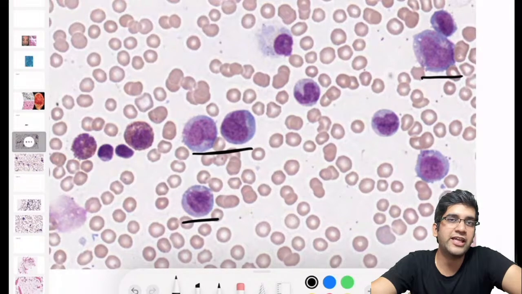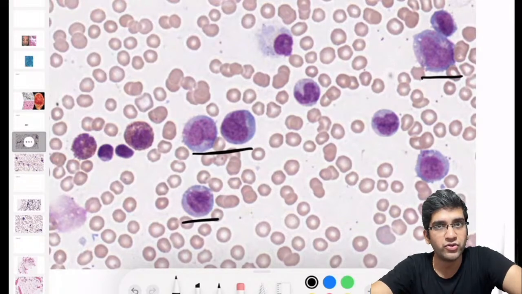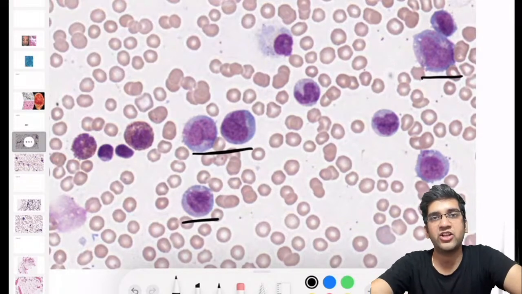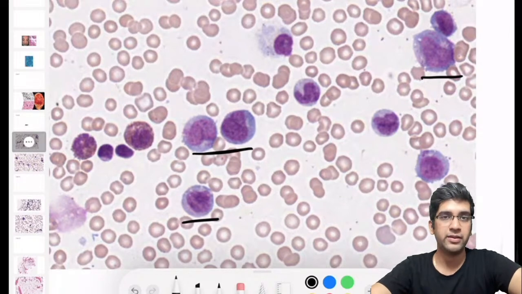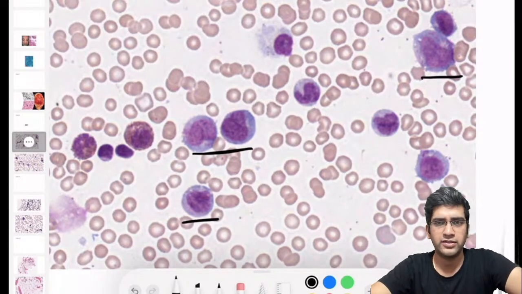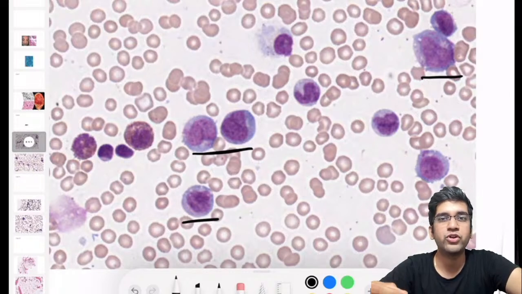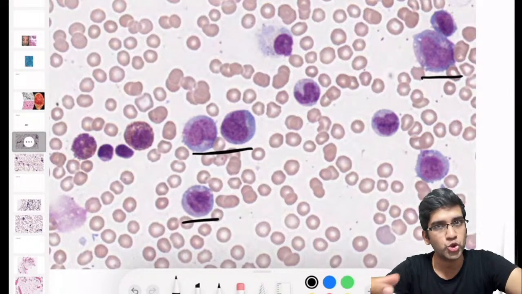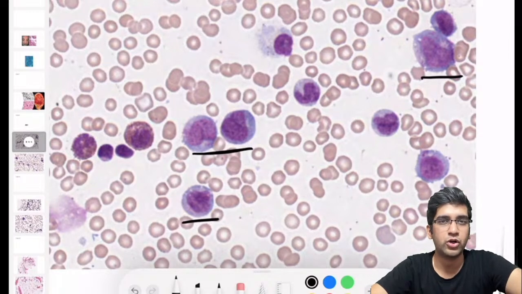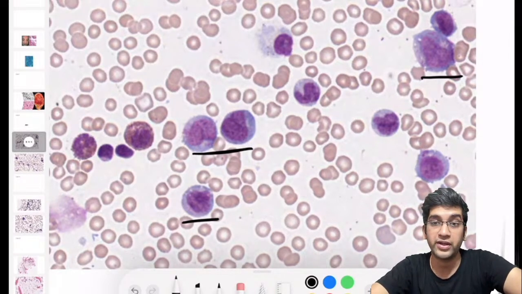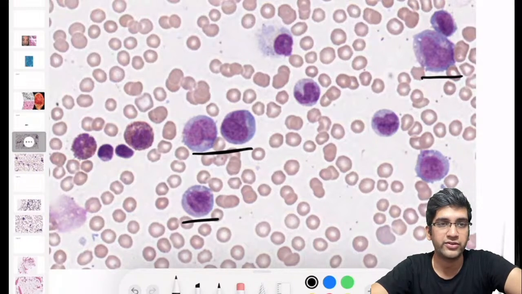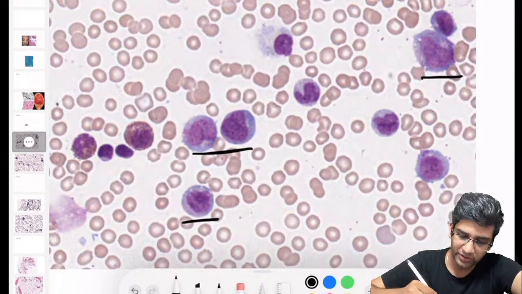So at least it is not an AML M3 because they have a bunch of Auer rods and very, very dense granular cytoplasm. Not an AML M3, okay, that's for sure. M2 and M1 are also a bit unlikely because they also should have granules or an Auer rod. So those three are ruled out, fine. Okay, great. That's a good catch, Satvik. We'll come to that. So whatever Satvik said, we'll go to the next part.